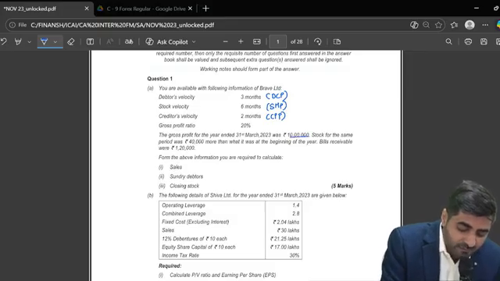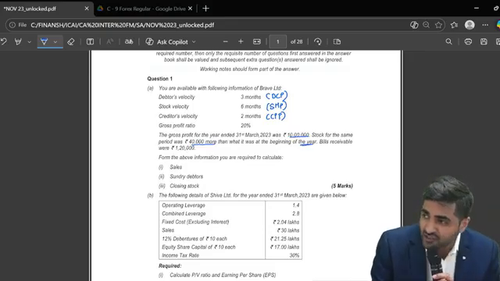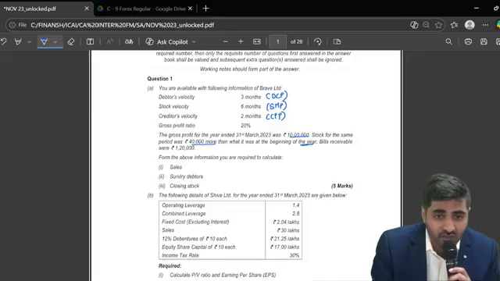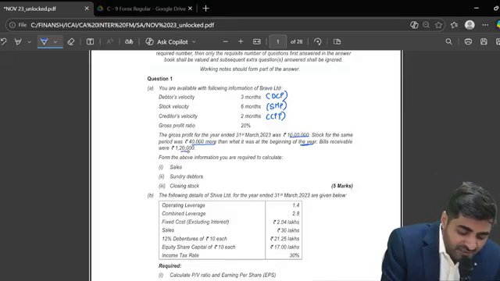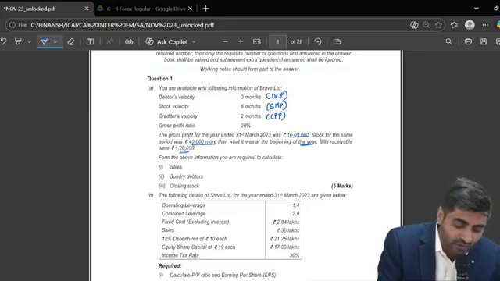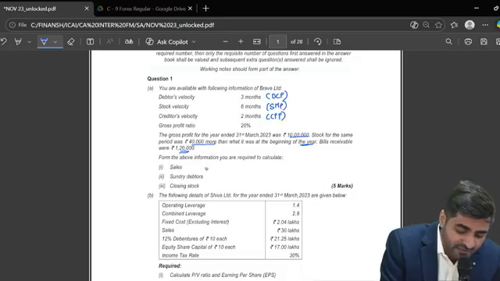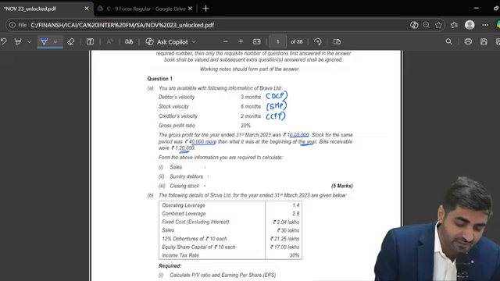Stock for the same period was 40,000 more than at the beginning of the year, so can I say your closing stock is 40,000 more than the opening stock? Bills receivable were rupees 1,20,000. From this information, you are required to calculate the amount of sales, debtors and closing stock. How will you approach the question?